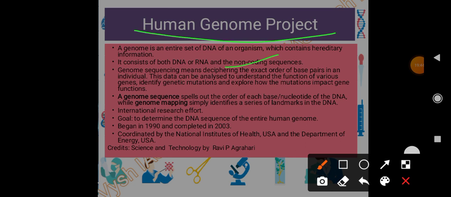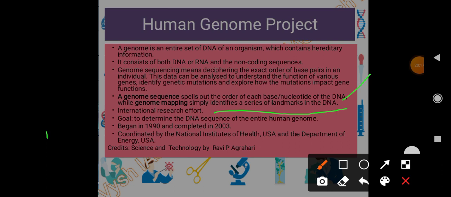So this data can be analyzed to understand the functions of various genes. Then identify genetic mutations and explore how the mutations impact gene functions, right? So a genome sequence spells out the order of each base, those nuclear bases, meaning those nitrogenous bases or nucleotides of the DNA, while genome mapping simply identifies a series of landmarks in the DNA, right.